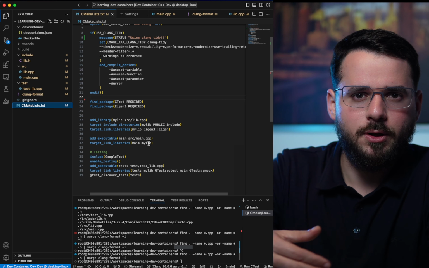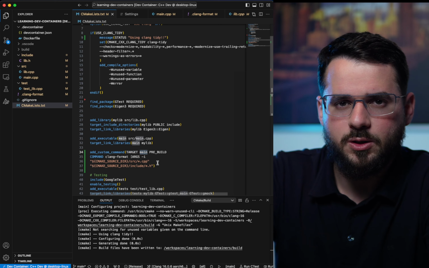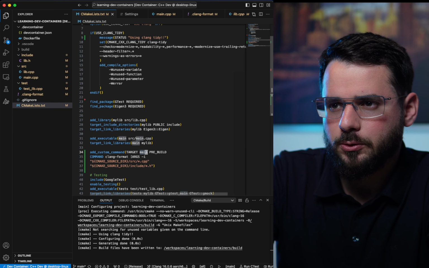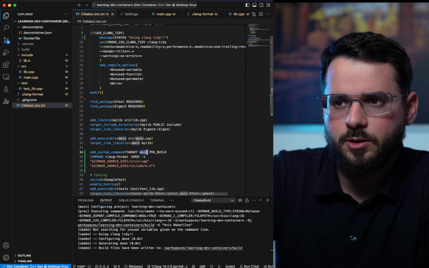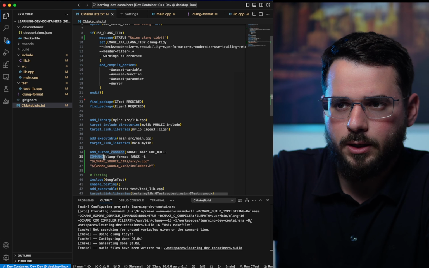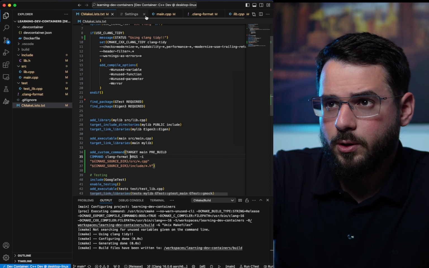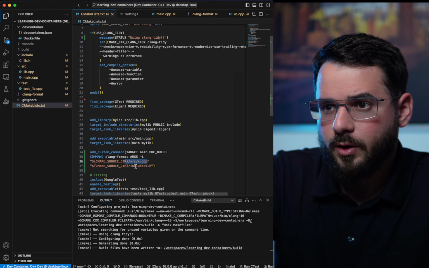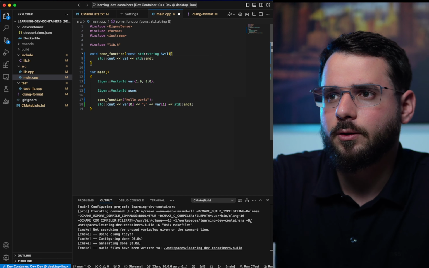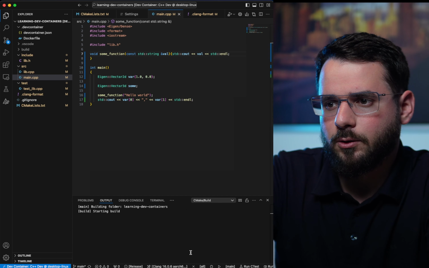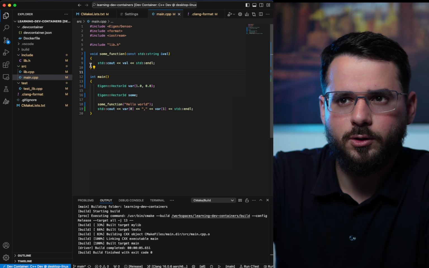So it also runs every time you build. This is one way to do it. You can add a custom command, and you can specify the rule for a specific target. For example, every time before I build this main target, I want to run the command Clang-format, and those are the arguments. I don't think this is needed. And then every time I build, I'm going to run Clang-format on every .cpp file and every .h file in those specific two folders. Let's break that standard a little bit. Yeah, this is enough. If I do the build, it's formatting the code automatically for me.